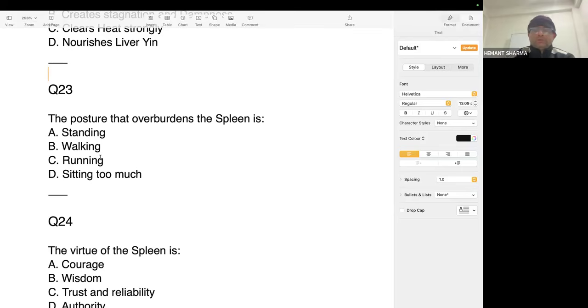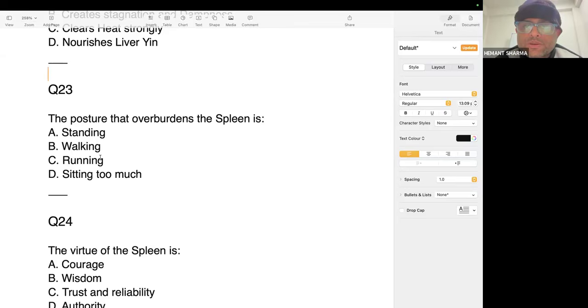The spleen governs the transformation of food. The main responsibility of the spleen is to transform food into food chi. But if the person is sitting too long, it will slow movement in the part where the spleen is located. Then it will create chi stagnation, dampness, poor digestion, heaviness, bloating, and all the symptoms, and ultimately overweight.